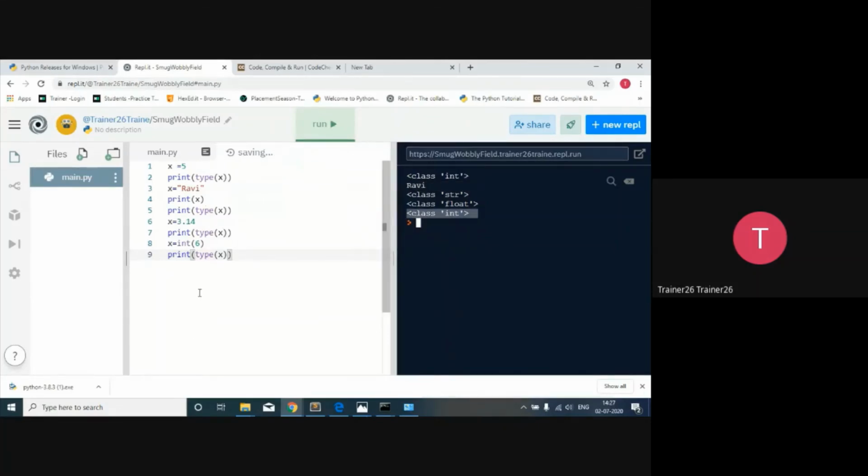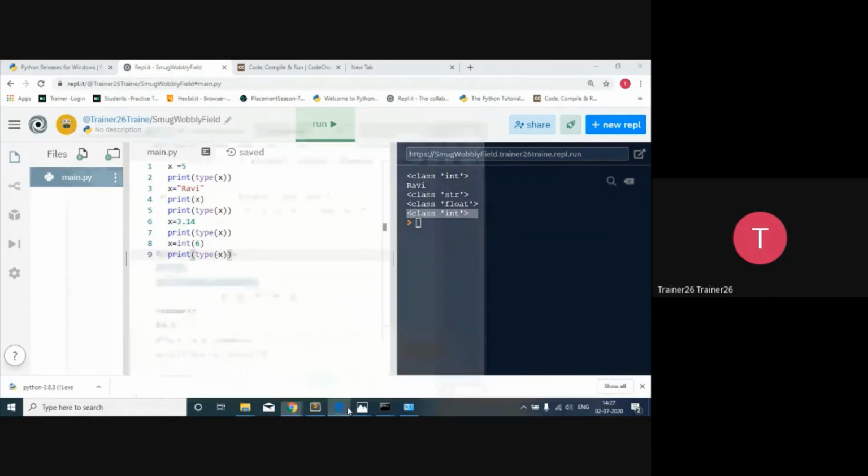Whenever you take input from a user, many times we are going to require such kind of conversion. That is, we want to convert things into a specific format. So that's why we are going to use it.